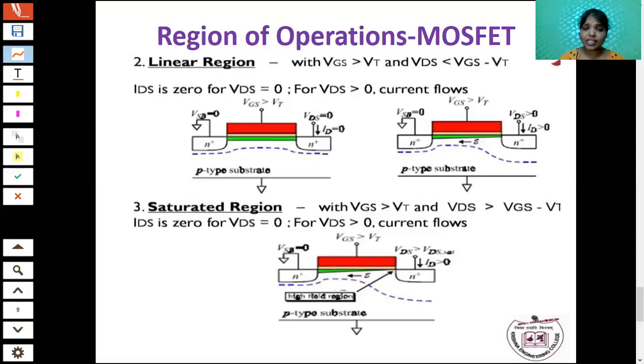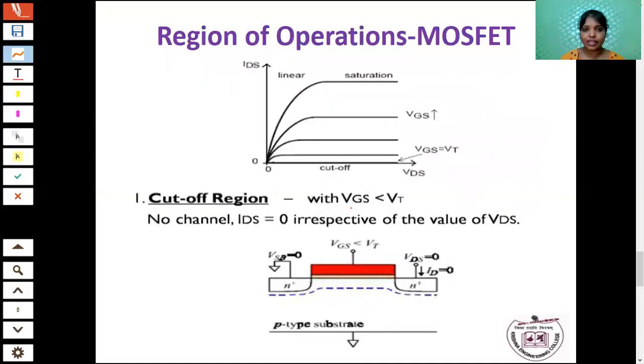If you increase further the value of VDS, that is VDS greater than VGS minus VT, what will happen? It creates a narrow channel. So the current flow will be constant in the saturation region. Okay. So this is the VI characteristics diagram. The x-axis is VDS, the y-axis is IDS. VDS equal to 0 means cutoff region. If you increase the VDS value, you will get the linear region. When you increase it further, you will get the constant current flow.